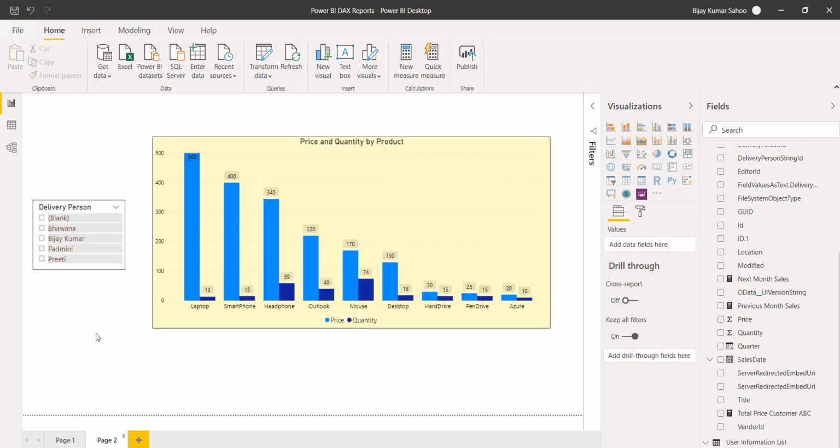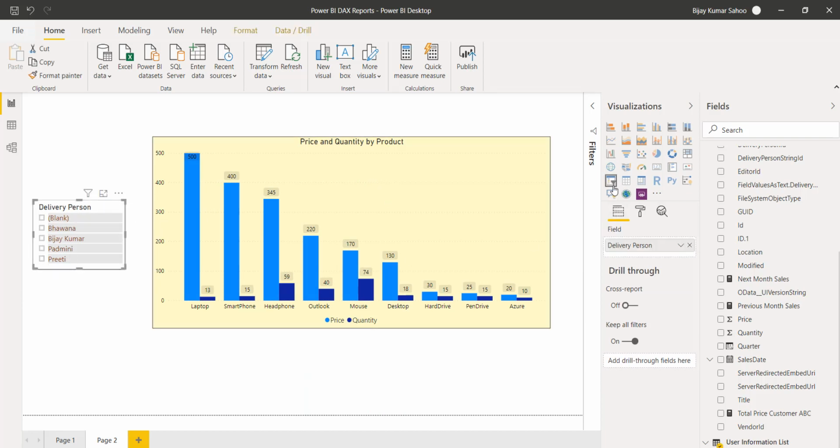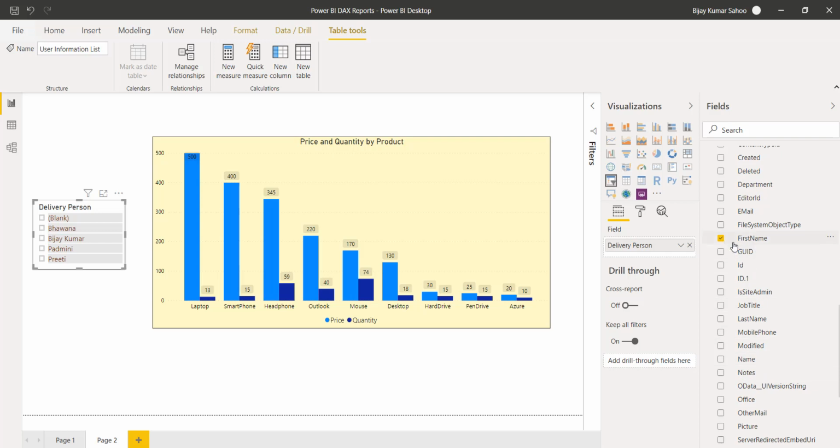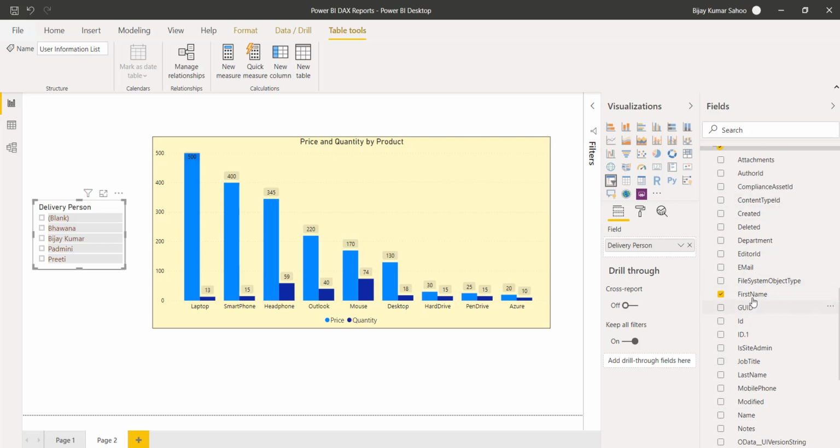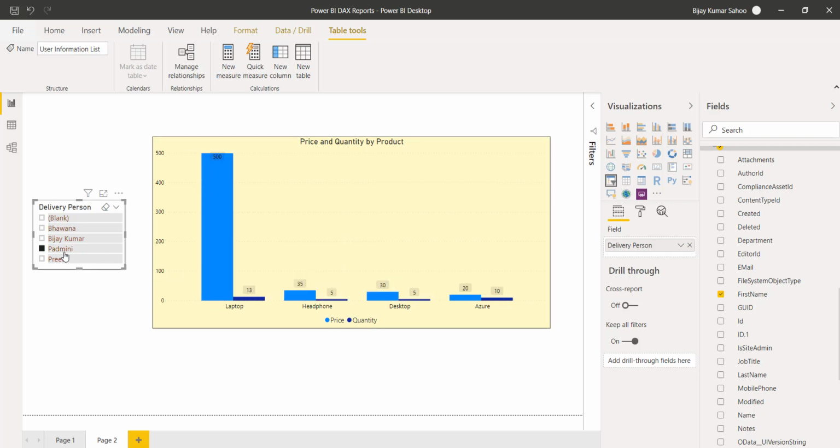There's one more thing that I will show you. You can see here there's a delivery person. There's a filter type, a slicer that I have taken, and we have taken it from the user information list. If you look at this user information list, I have taken the first name here, and you can see all the first names are coming. If you select any particular salesperson, then you will be able to see this.